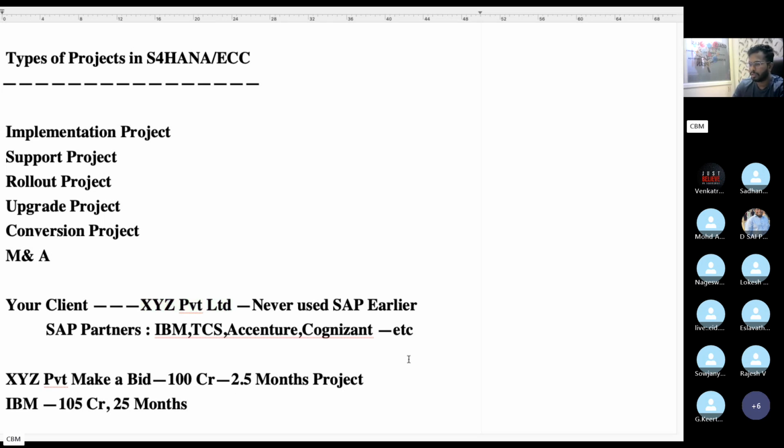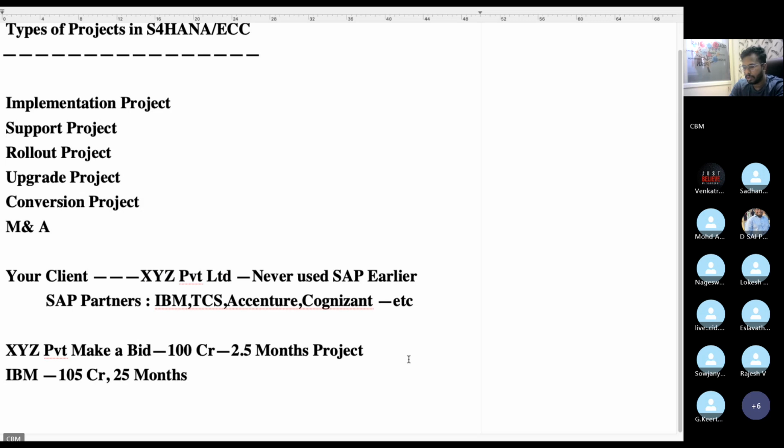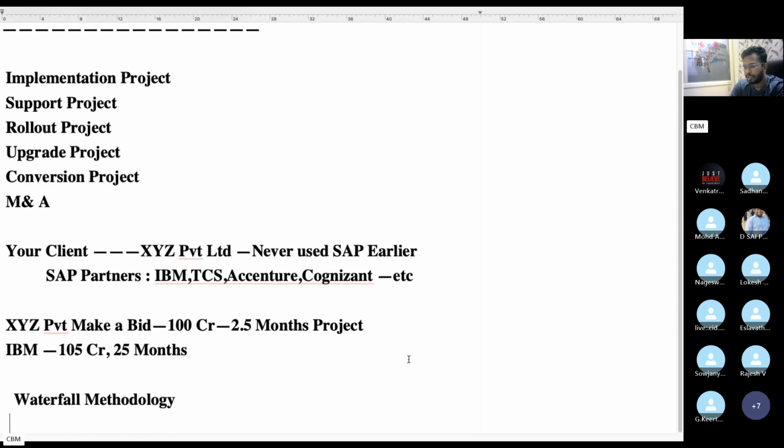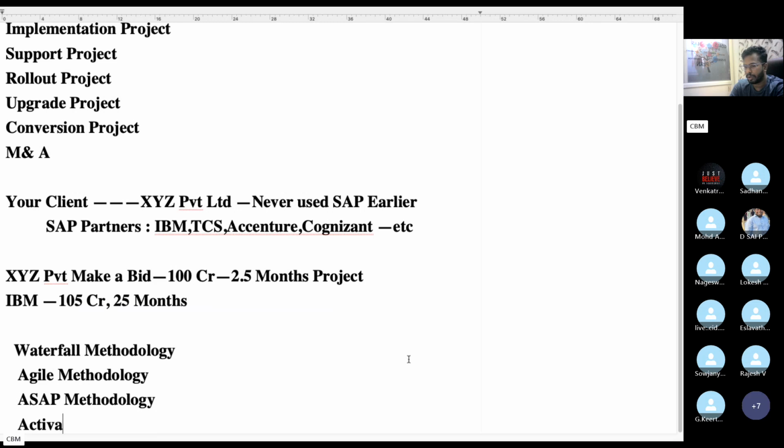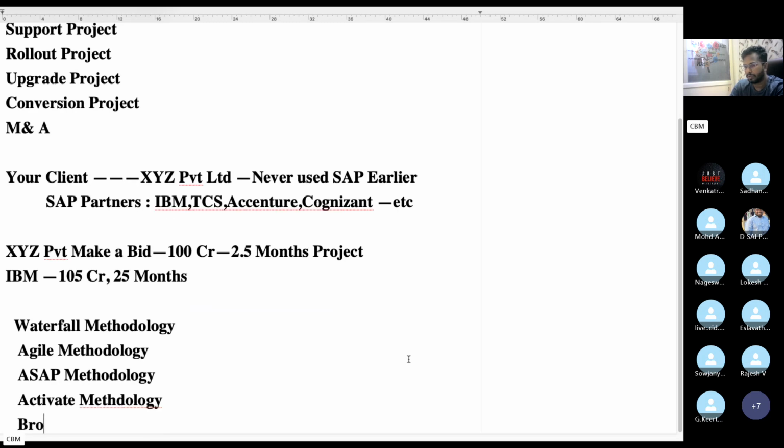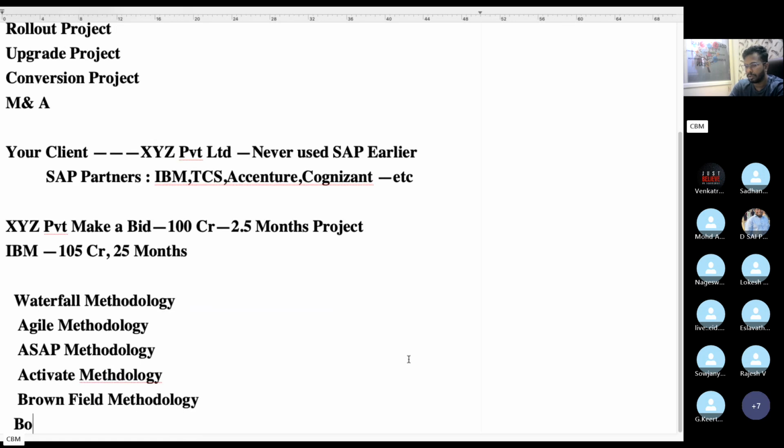Some of the methodologies recommended in the market to implement SAP are: waterfall methodology, agile methodology, SAP methodology, Activate methodology, brownfield methodology, and bluefield methodology.